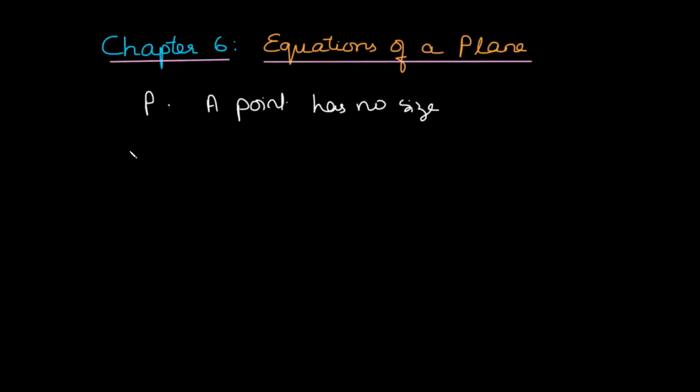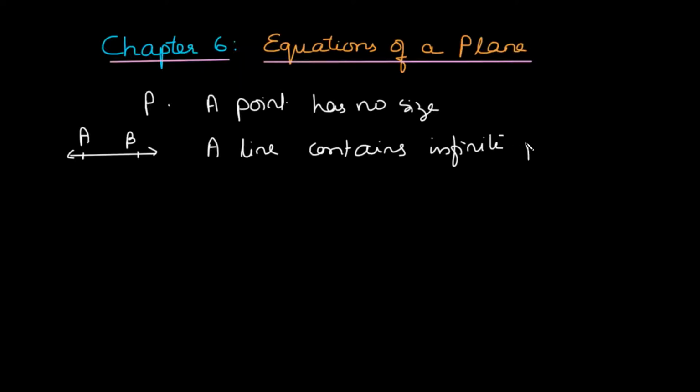Now, what about a line? We have also learned about a line. Say a line is something which has infinite number of points on it. We usually define a line by taking any 2 points on the line, but actually a line contains infinite number of points. Okay, also the line has no thickness. It has no thickness.